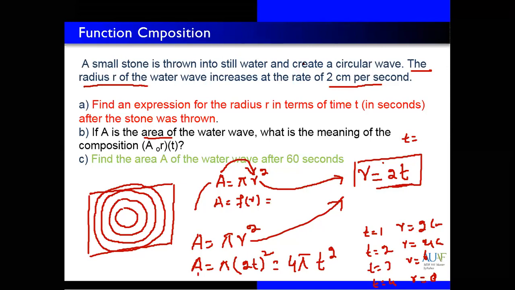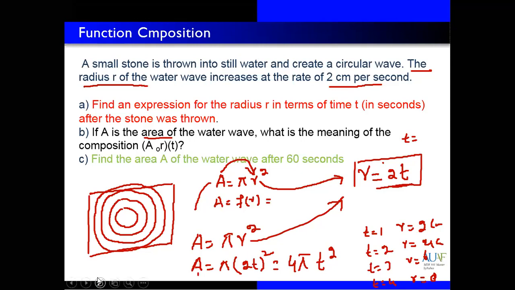First, area with R and R with T. This means that area has an indirect relation with time, because area depends upon R, then R depends upon T. But now after composition, you have a direct relation of area with time. Now in the final, we have area is equal to 4 pi t square. So just replace the T value after 1 second, 2 seconds, 3 seconds. This will give you the area value.